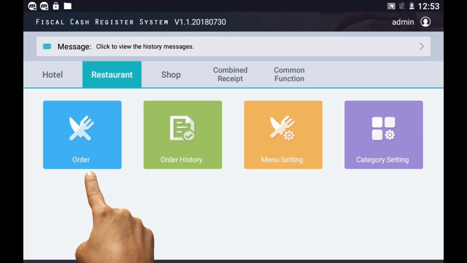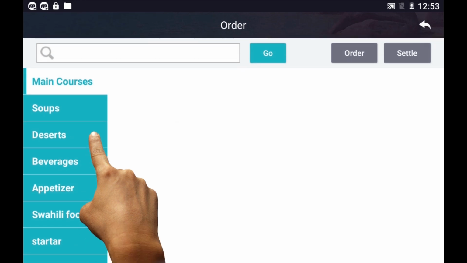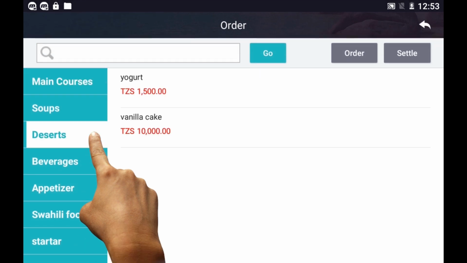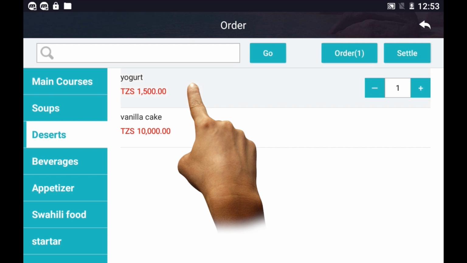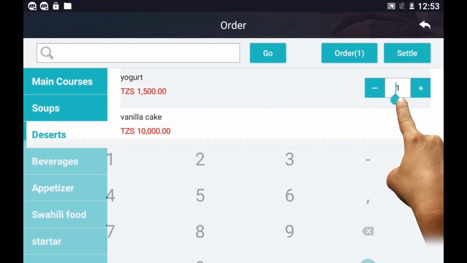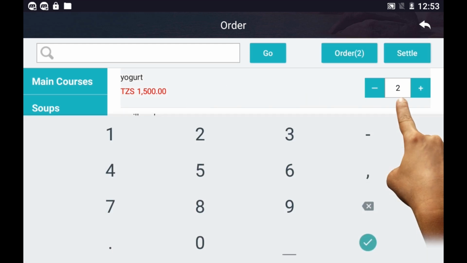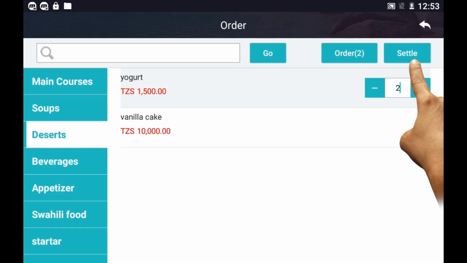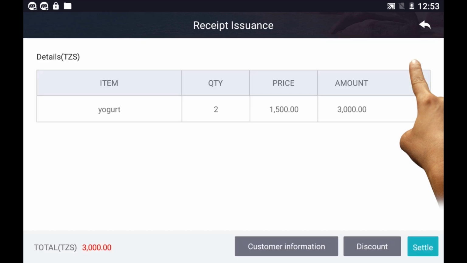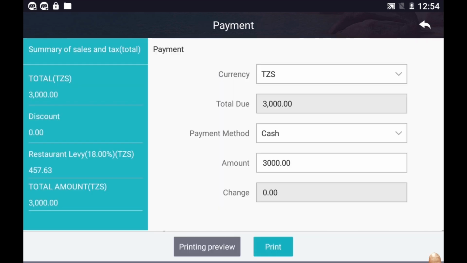How to sell foods and drinks in restaurant. Tap Order. Select foods category from the left. Select food and write quantity you need. Tap Settle in case of discount. Tap Discount. Tap Settle. Tap Print to print receipt.